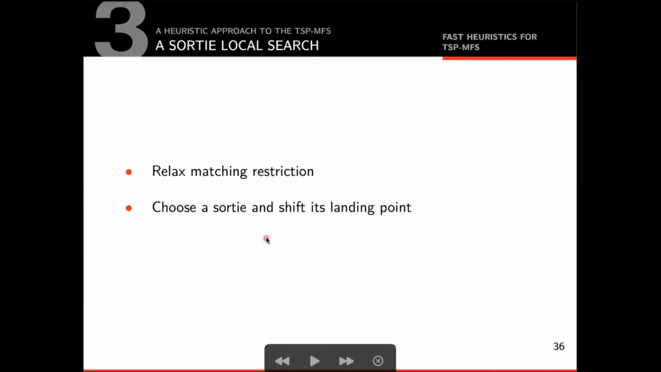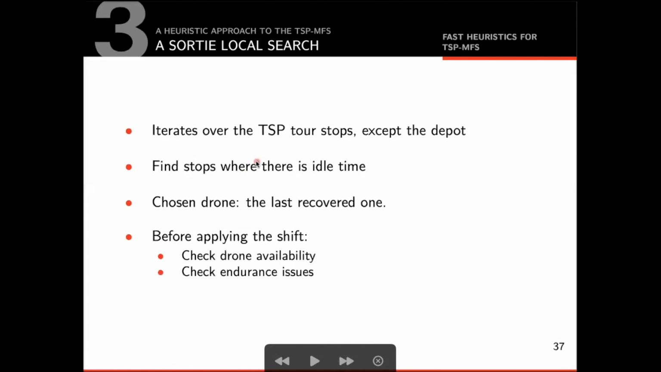If you recall the description of the matching-based algorithm, a restriction on the former of the sorties was imposed. More specifically, only sorties whose endpoint is immediately after the start point are allowed. The sorties local search tries to improve a solution by relaxing this restriction. At each iteration of the sorties local search, we iterate over all the truck tour stops, except the depot. If a stop I has an associated idle time, then we select the sortie that is last received at I and shift its landing point forward.